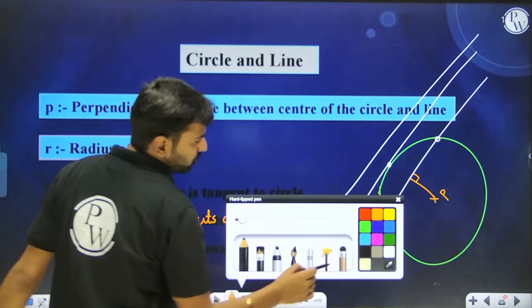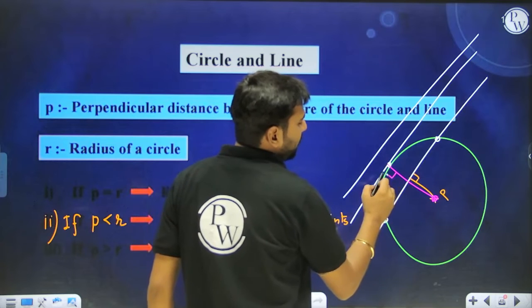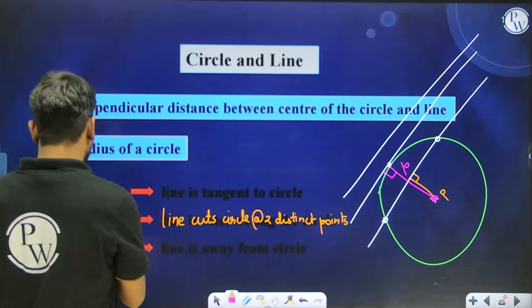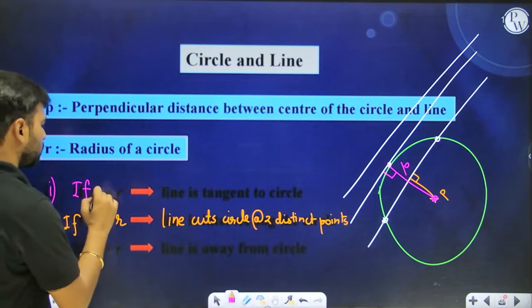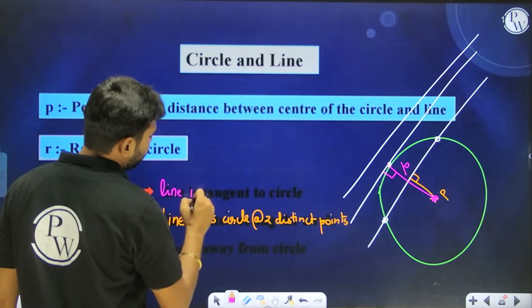Okay. If the perpendicular distance between the center and the line is equal to its radius, like over here, if the perpendicular distance, that is P, is equal to the radius of the circle, then we say that the line is a tangent to the circle.